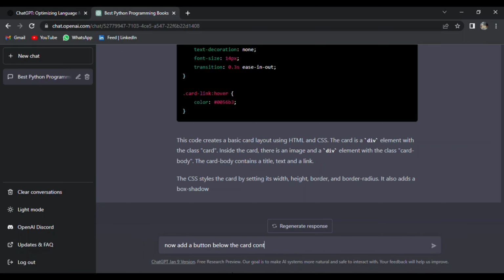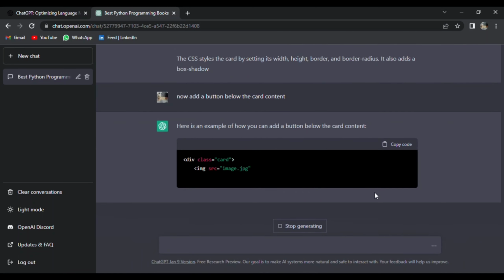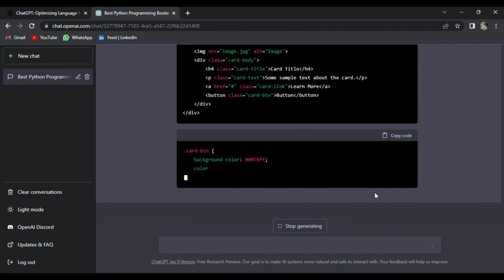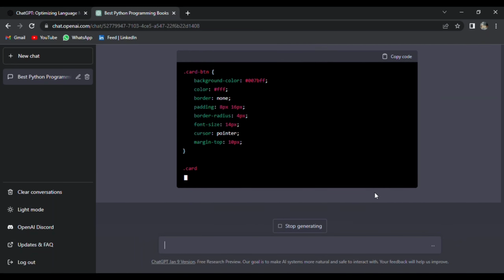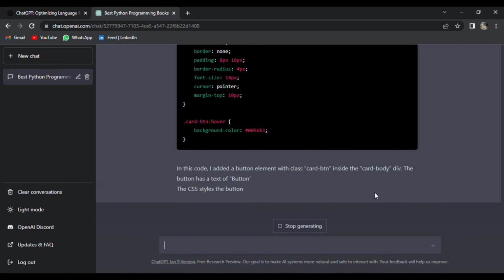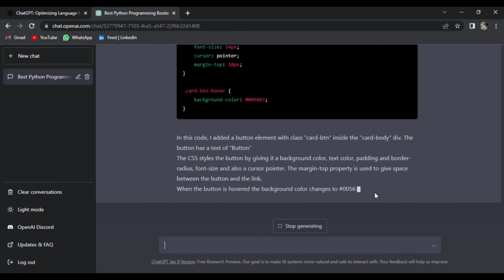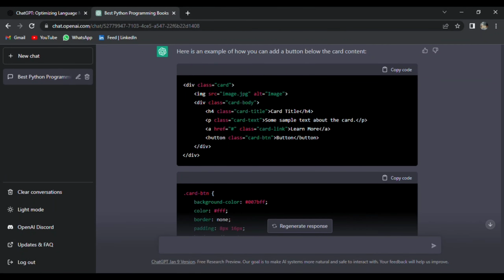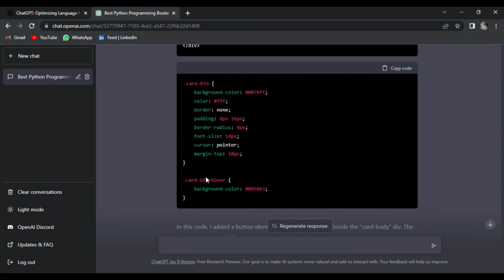We can ask like add a button below the card content. Right, we have updated markup under the card description. We have a new div with the class of card action, and inside this div we have a button with more CSS styles.